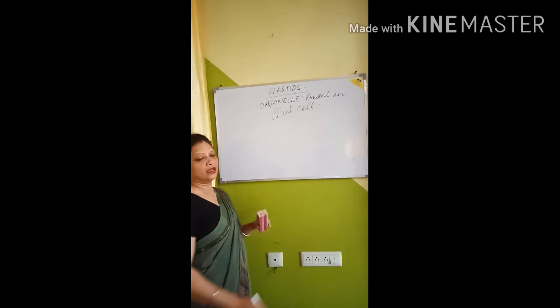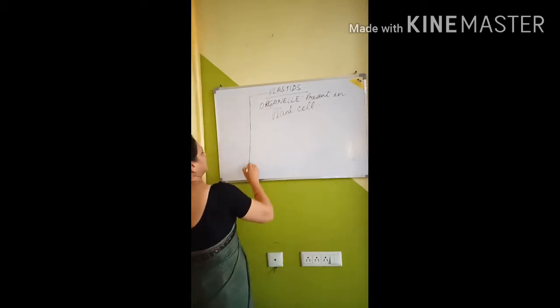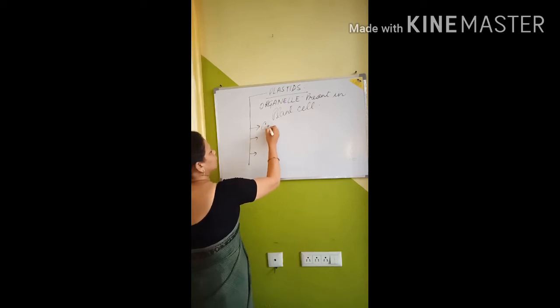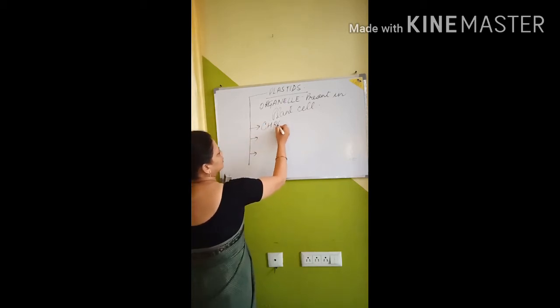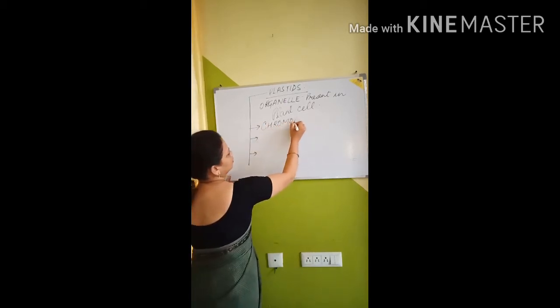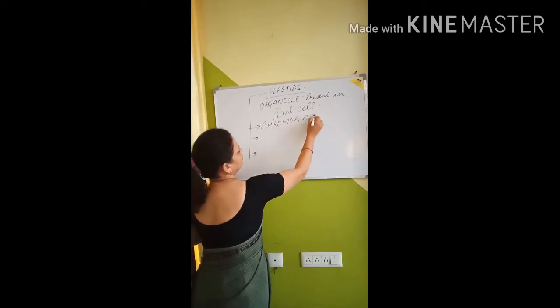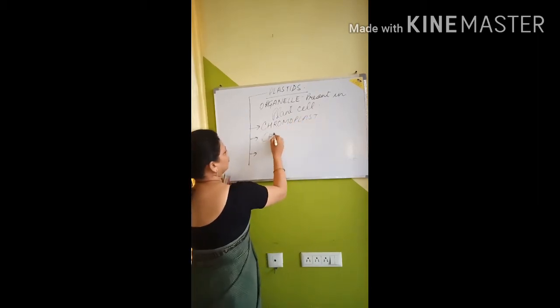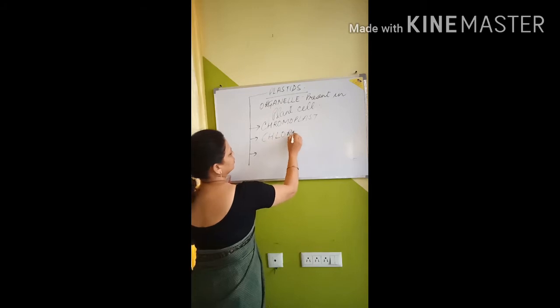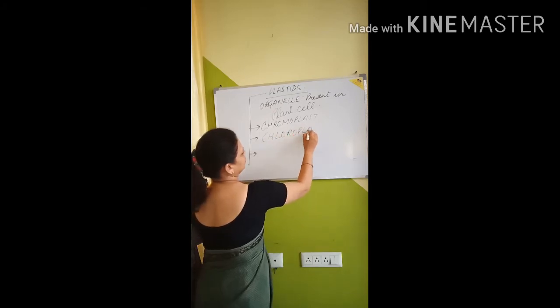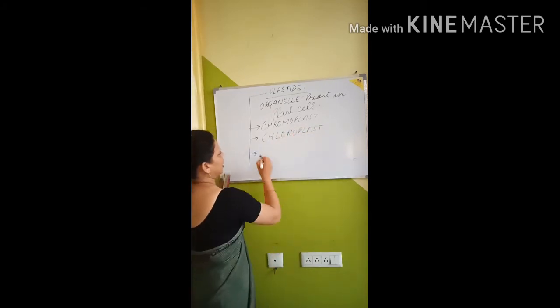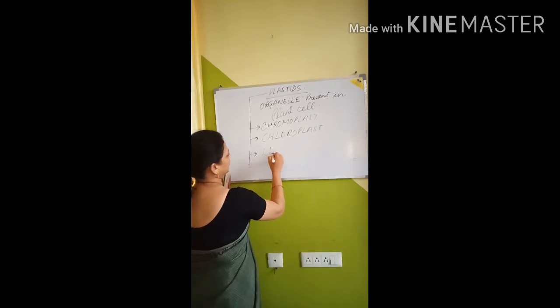Is that very clear? These plastids are of three types: chromoplast, chloroplast, and leucoplast.